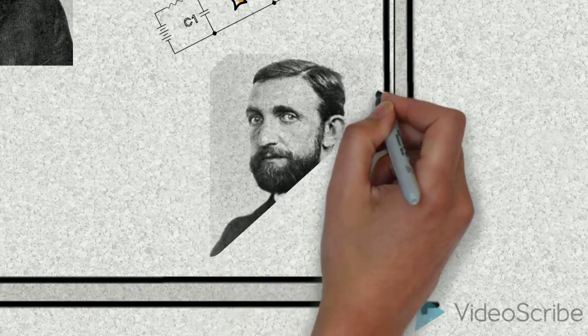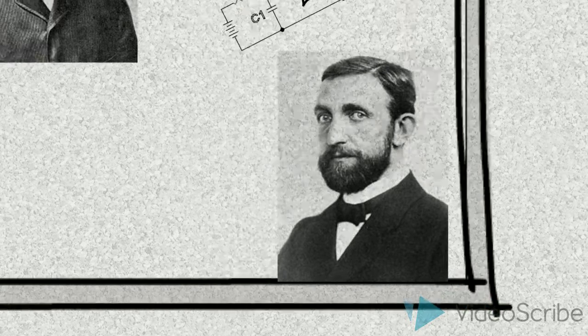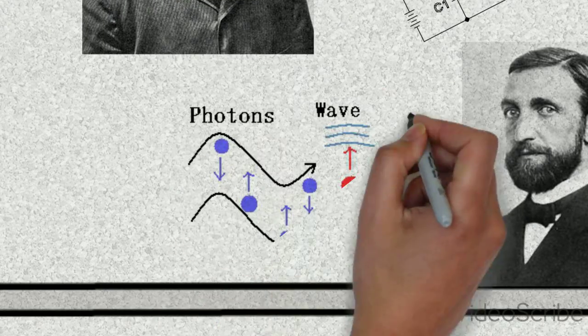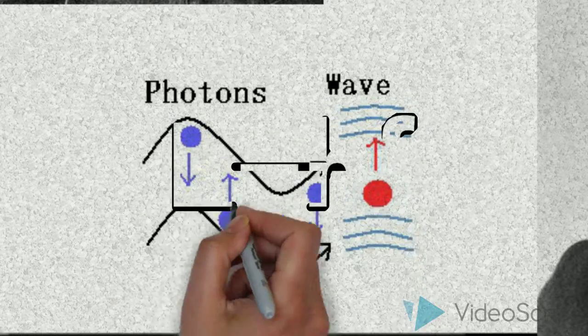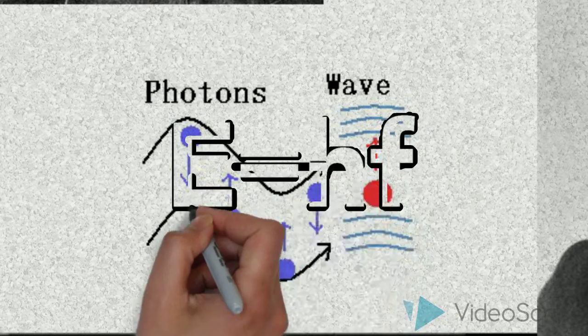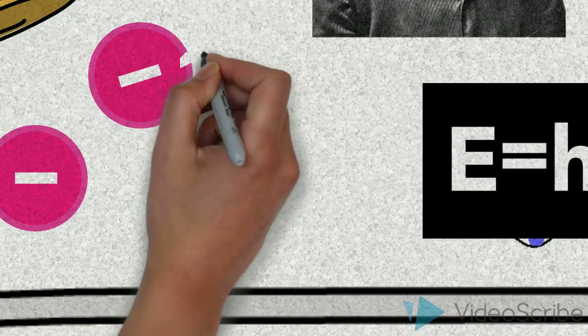Lenard observed that brighter light released more electrons and a higher frequency light released higher energy electrons, and due to this, Einstein realized that light must contain packets of quantum energy called photons, and noted that the amount of energy depended on the frequency by the following equation: E equals hf. So the brightness of light only determines how many packets there are and how many electrons can escape, not how much energy the electrons have.